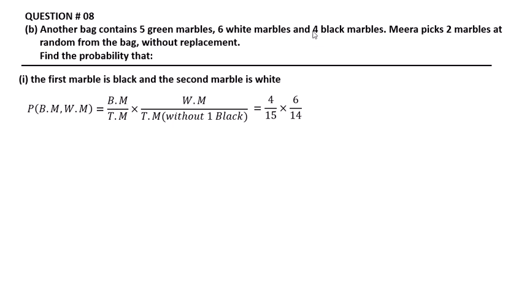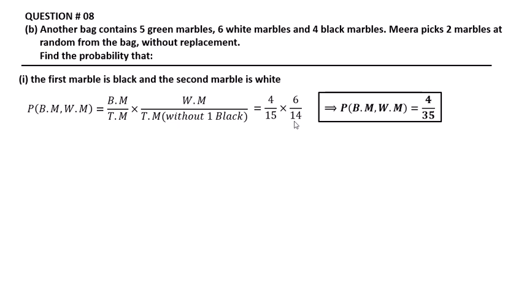The black marbles are 4, and the total marbles: 4, 5, 6 and 4, we get 15. Multiplied by white marbles, 6, divided by total marbles without 1, 15 minus 1, we get 14. After simplification, the probability of black marble then white marble is equal to 4 by 35.